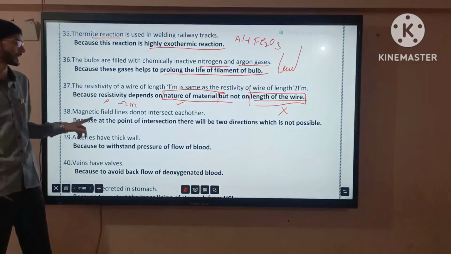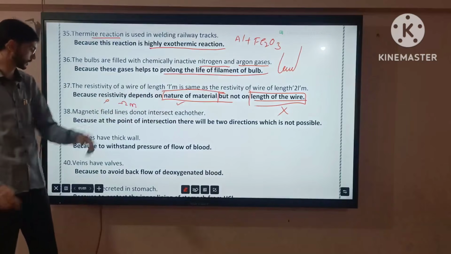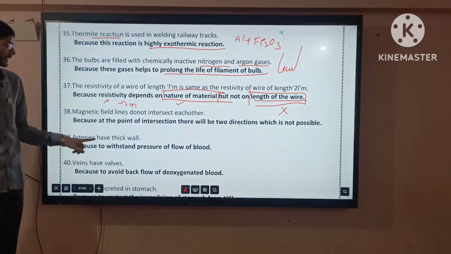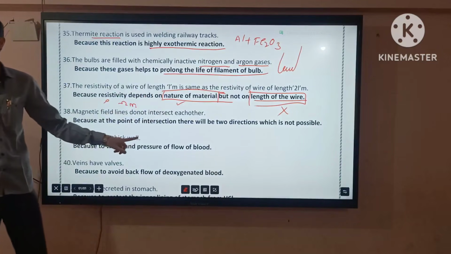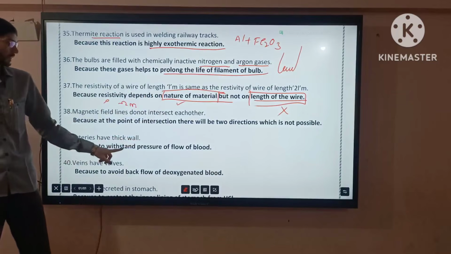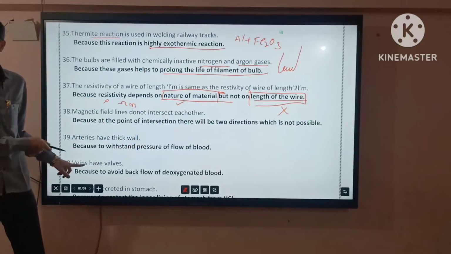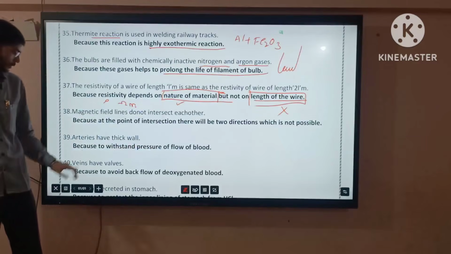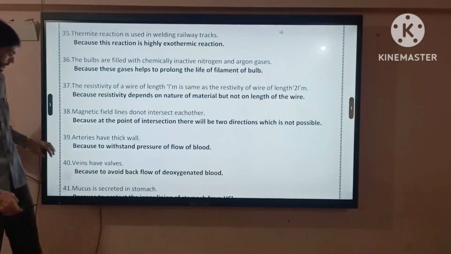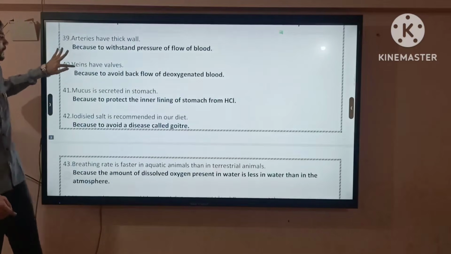Next, magnetic field lines do not intersect each other. You know very well. Arteries have thick walls, I hope you know very well. This is also to withstand high pressure. You know these, right? Veins also. Now let's move a little fast.